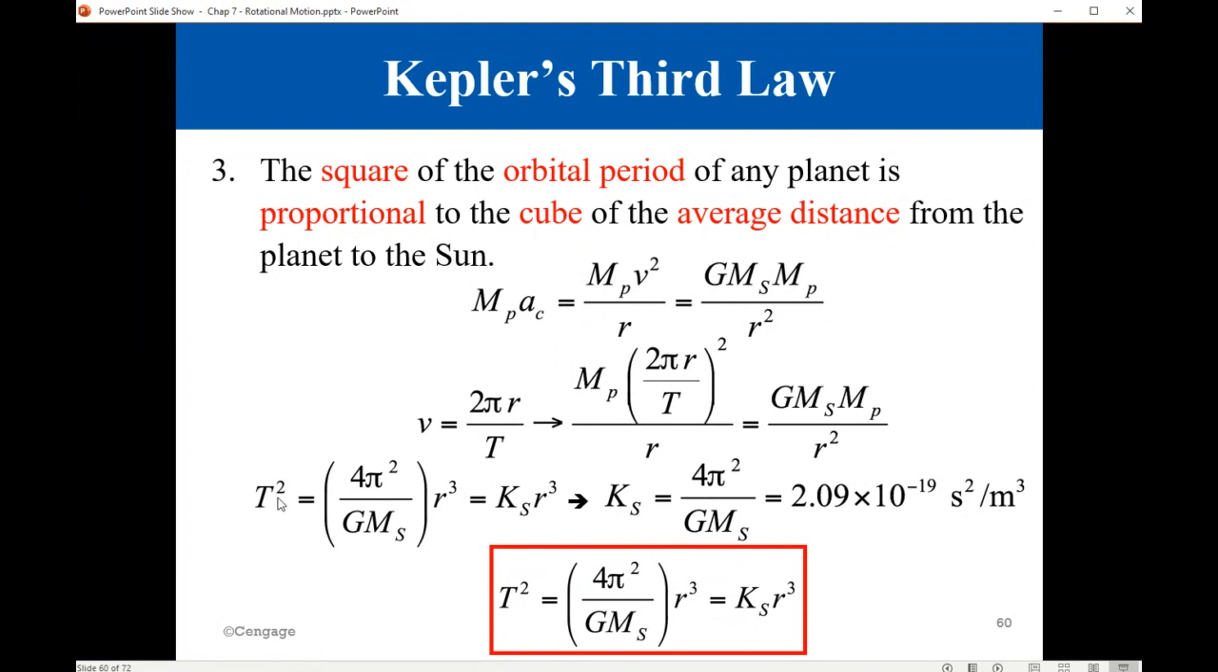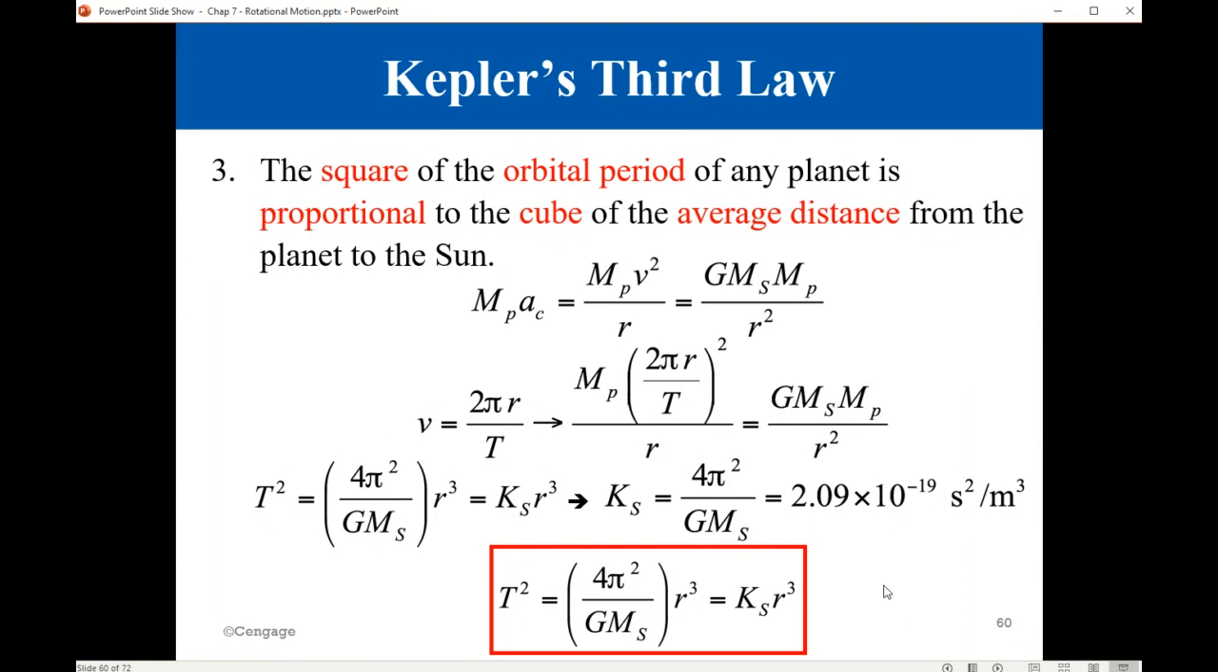T squared, the period of one rotation, T squared is equal to this constant multiplied by r cubed. Ms is the mass of the sun, G is the universal gravitational constant, pi we know is a constant. So this constant, you may name it Ks for the solar system. So you have this relationship, T squared is proportional to r cubed, and the proportionality constant is Ks. It's 2.09 by 10 to the minus 19 seconds squared per cubic meter.